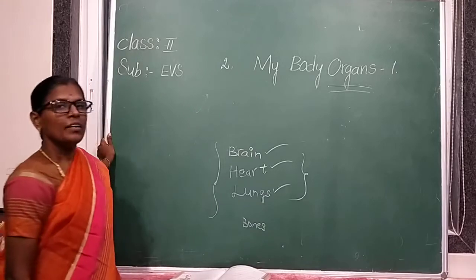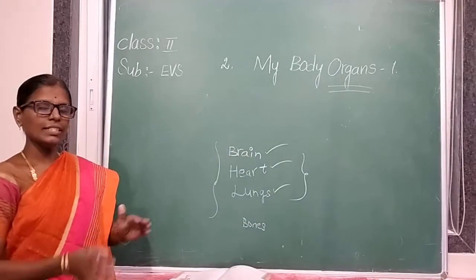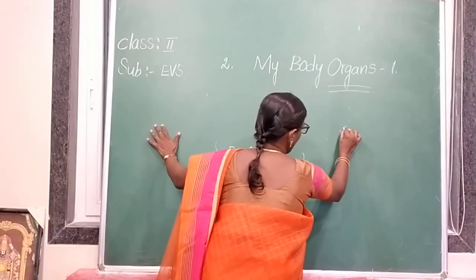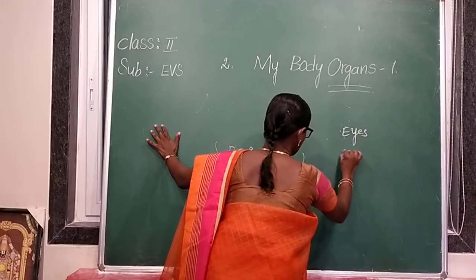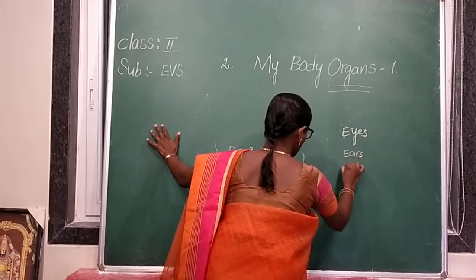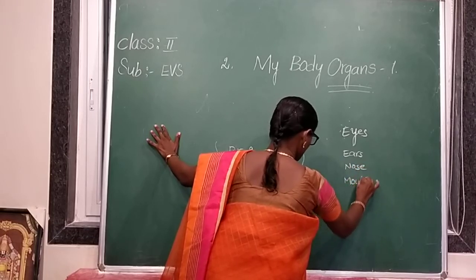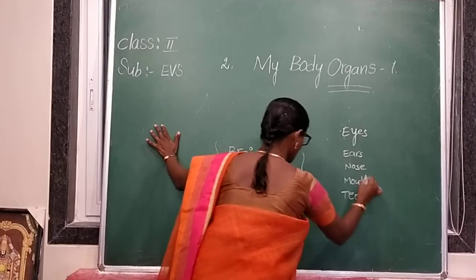Understood? We have organs. Which organs can we see? Eyes, ears, nose, mouth, teeth. These organs we can see.